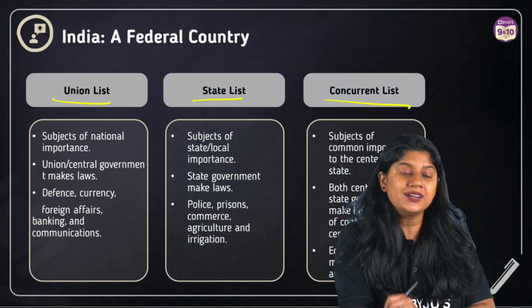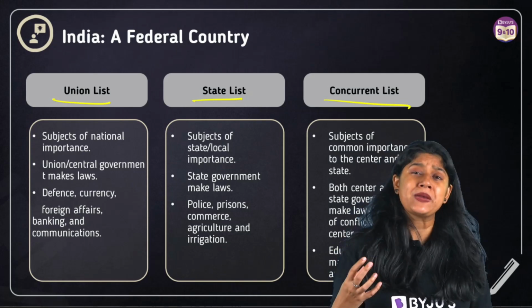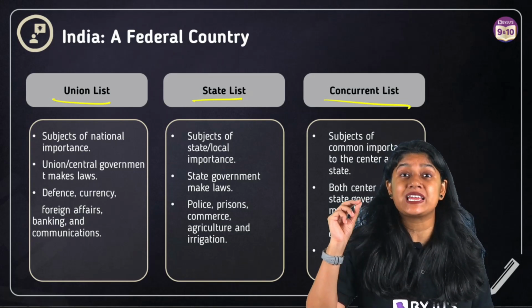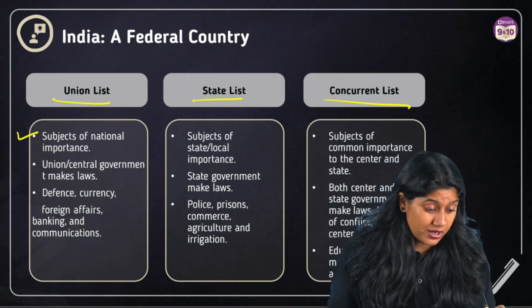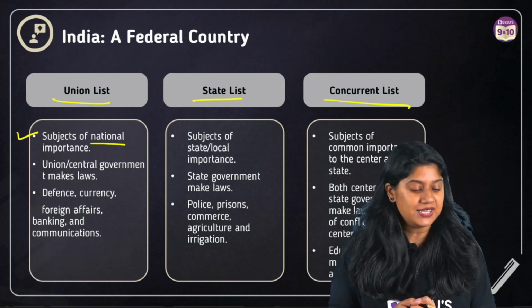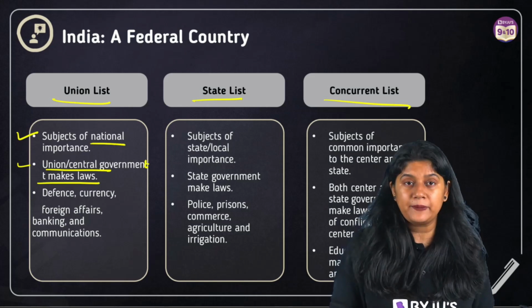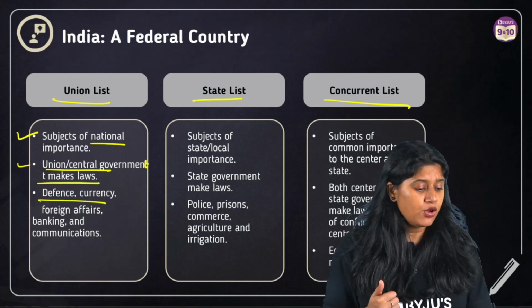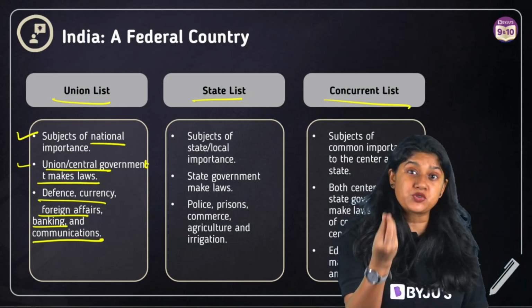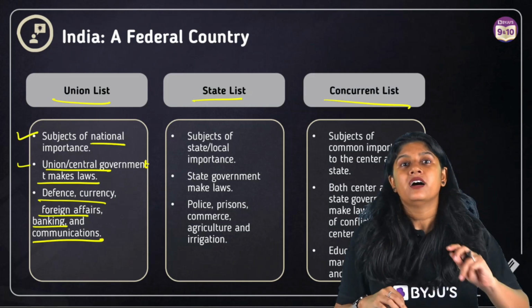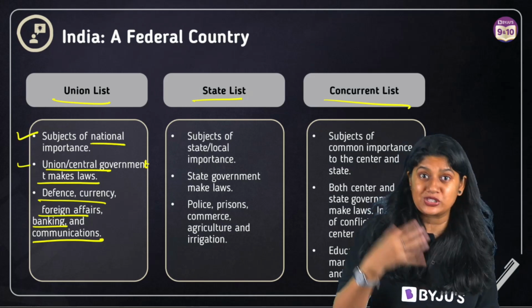So, we have the union list. Now, the union list is a list which has the topics or the areas that are concerned with the central government. So subjects that are of national importance are under the union list, right? The central government will be making the laws for it. In that we have defense, currency, foreign affairs, banking and communication. So the union list will have the subjects or the areas that are controlled, or we can say the central government will be making the rules, regulations and policies for it.